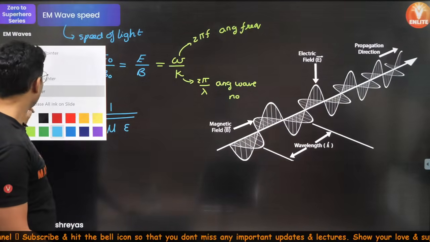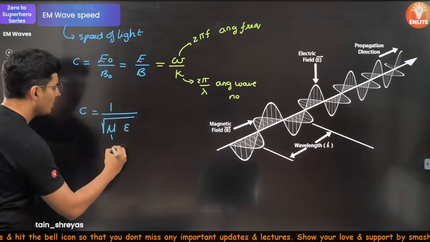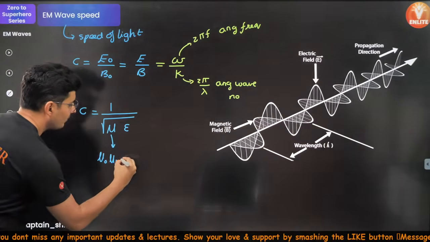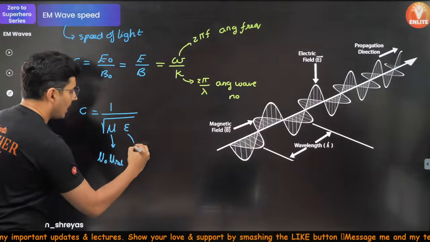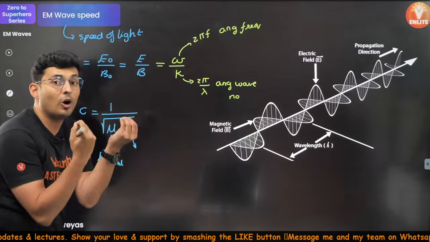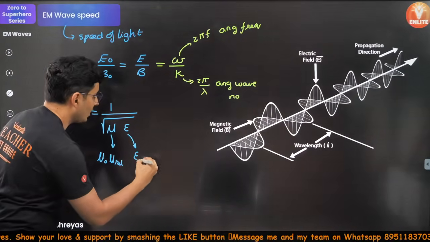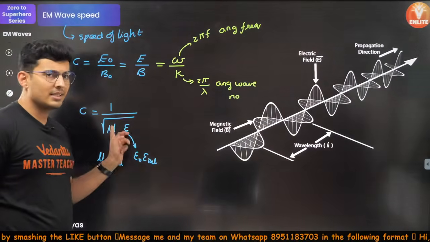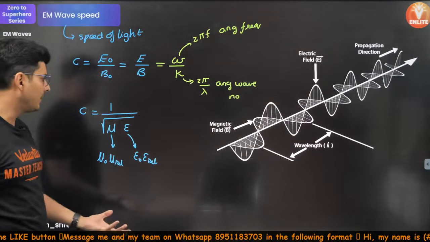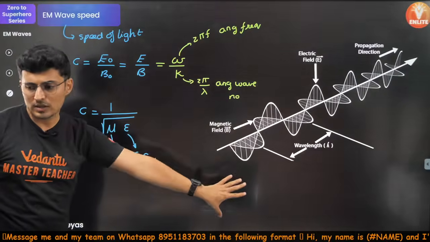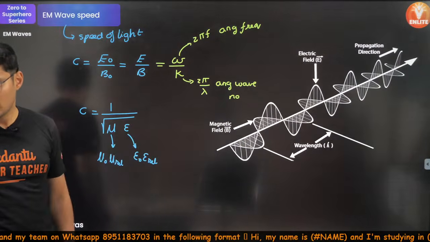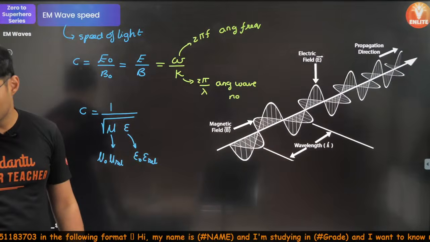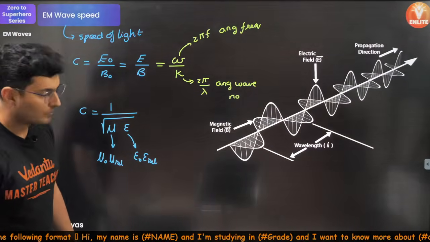So strictly speaking, mu is going to be mu naught into relative permeability, and epsilon, which is the permittivity of the medium, will be permittivity of vacuum into relative permittivity. So all those things will change from medium to medium. I hope this is very clear. Understood, my warriors? Understood?